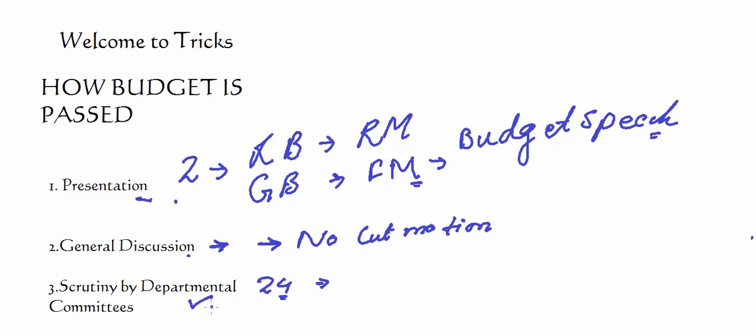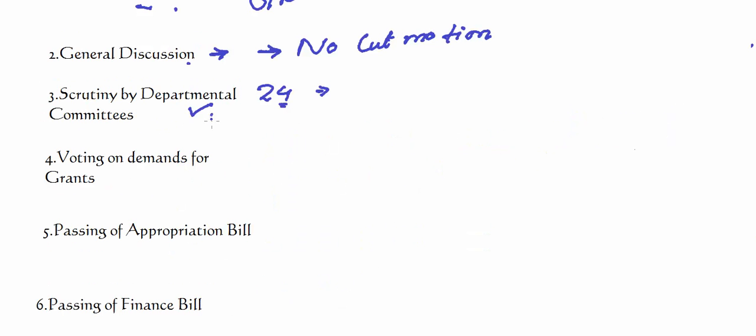So, those demands are then scrutinized by departmental committees. These departmental committees then send report back to the house, and according to these reports, the house then takes up voting on demands for grants. Until and unless the house votes for demands, the demands do not become grants. So the demands made by the ministries and departments are then voted by the Lok Sabha. No voting takes place in Rajya Sabha. It is only Lok Sabha which can vote on demands for grants.